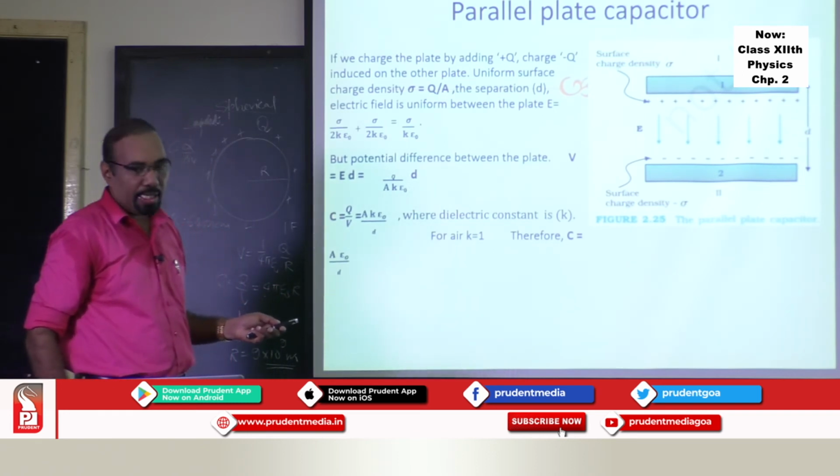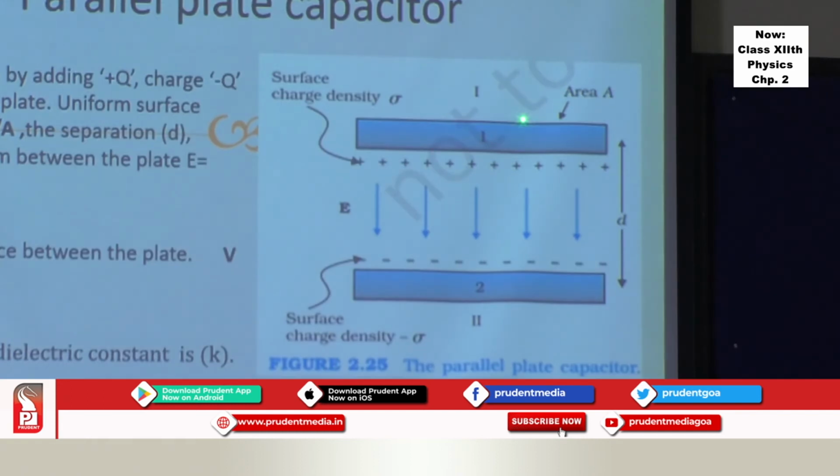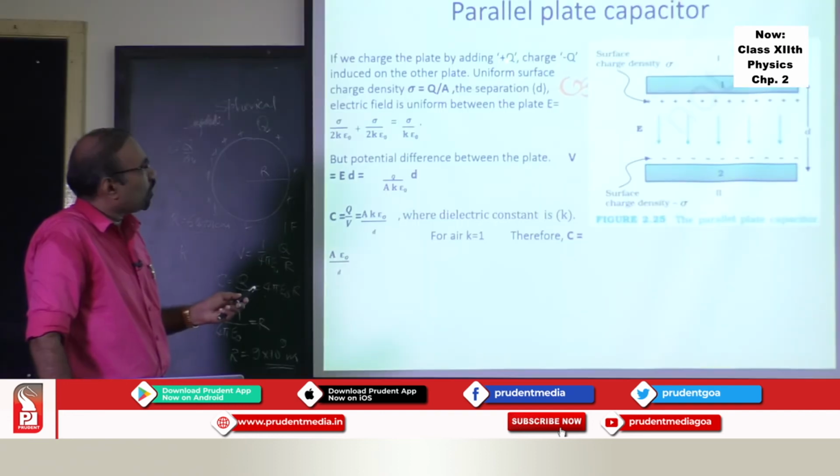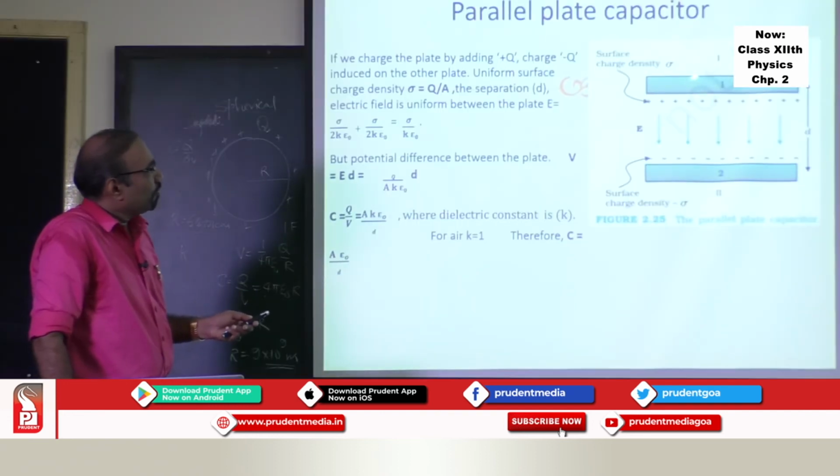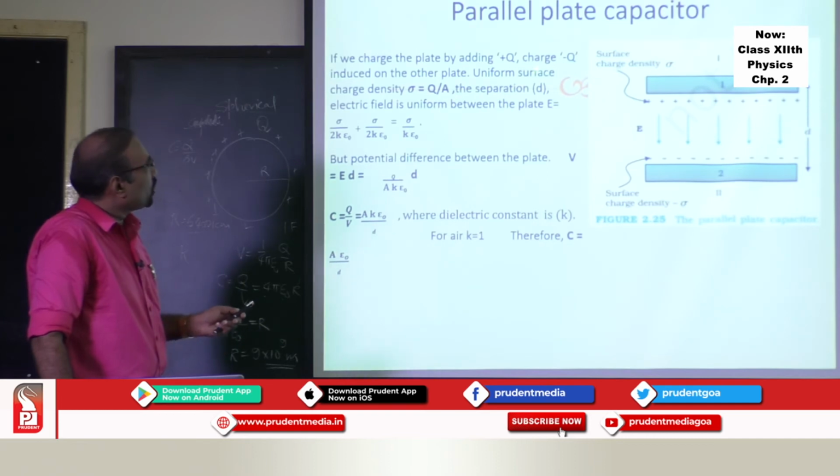This dielectric constant K material is put in between these plates. So imagine there are two plates 1 and 2, separated by a distance D. There is a dielectric medium here, and if the charge is plus Q on conductor 1, minus Q will be induced on the other.